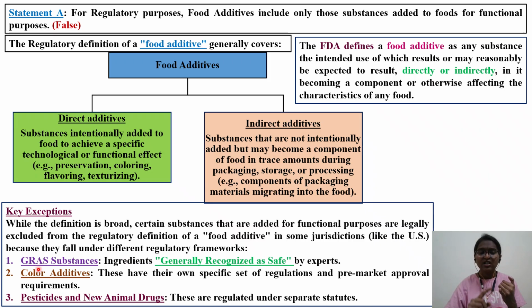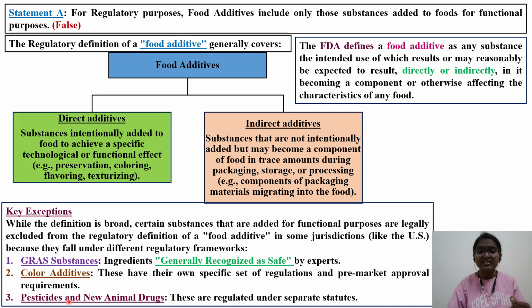First one is GRAS, which is also part of your DABT syllabus. GRAS is generally regarded as safe. FDA gives certain substances GRAS status, so those ingredients will not fall under food additives. Second one is color additives. They are controlled by another regulatory framework, with their own specific regulations and pre-market approval requirements. Only color additives or coloring dyes already approved by the FDA or regulatory agencies can be a component in food products.